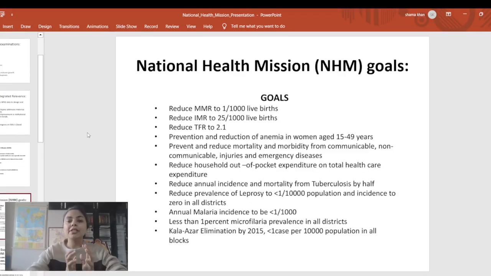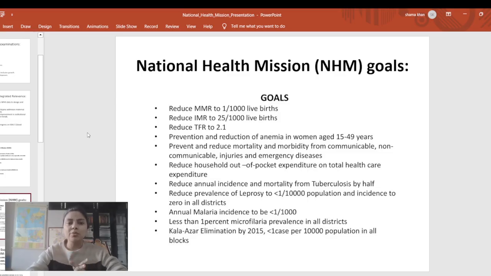Here I have provided you the goals. I won't ask you to remember, nor do I expect anyone humanly to remember, each and every goal of National Health Mission. But what we can remember is this: if any report with respect to maternal mortality rate, infant mortality rate, or TFR, that is total fertility rate, is in the news, or a new report is provided, be it in your Economic Survey or your Budget, or if a new goal has been provided, I request you to keep it in mind. I am not going to read the whole thing here.